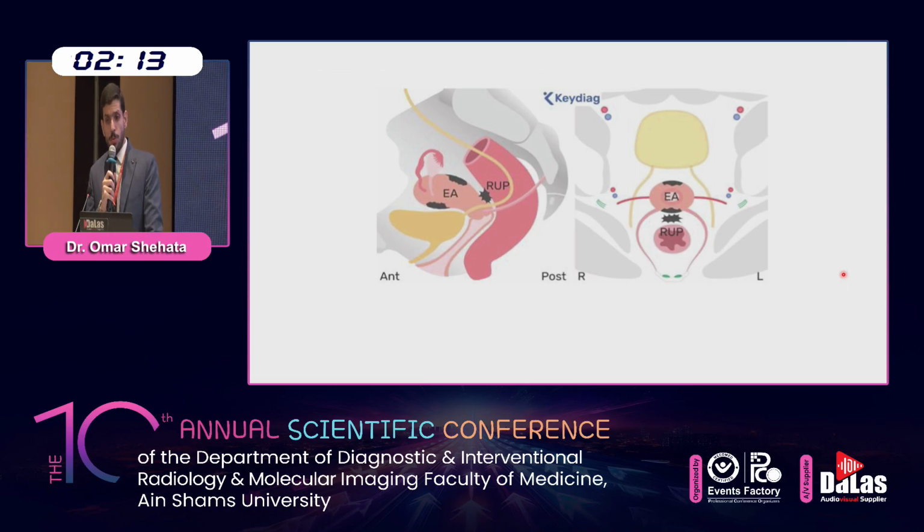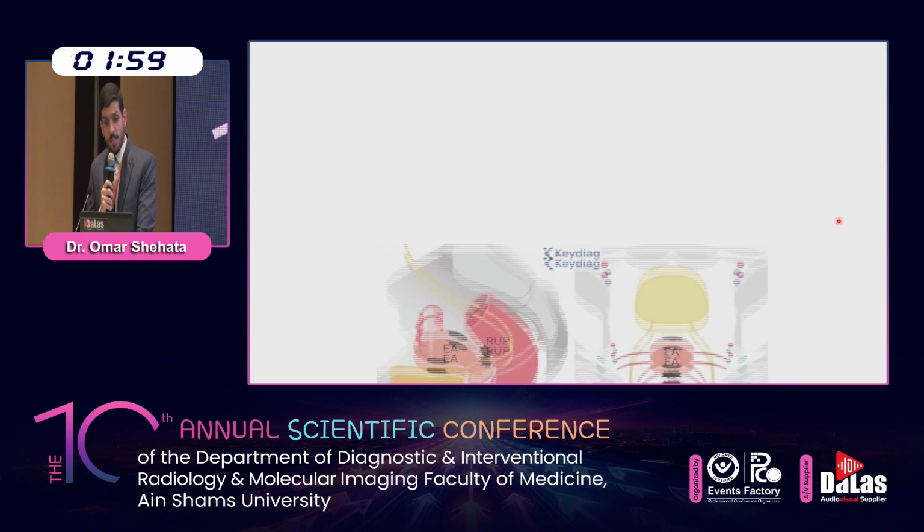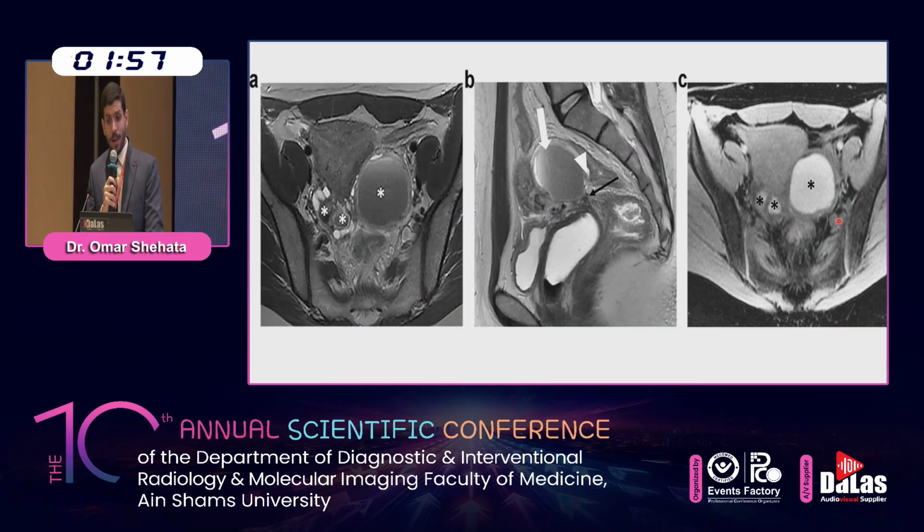The second one of the mediocentral compartment is the retrouterine space, or pouch of Douglas, which is suspected when there is a partial or complete obliteration of the retrouterine space, with or without a suspended or lateralized fluid collection. As illustrated in this case, which shows bilateral ovarian endometriosis and kissing ovaries with severe pelvic pain.